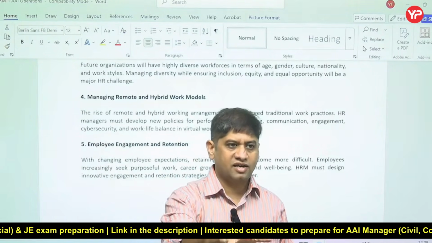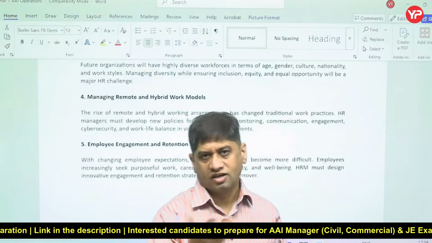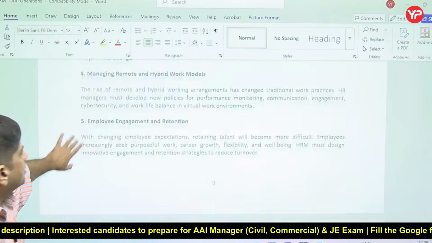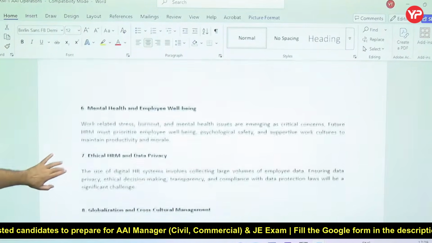Hiring, there is a challenge. Retaining, there is a challenge. Upskilling, there is a challenge. At every stage there is a challenge. So these are the new challenges which are coming up nowadays.